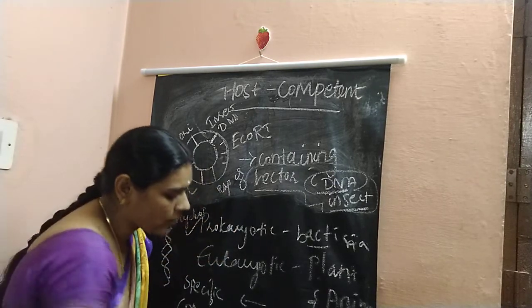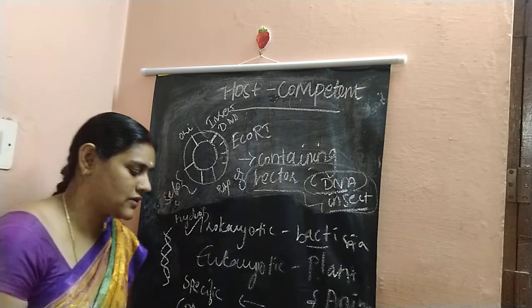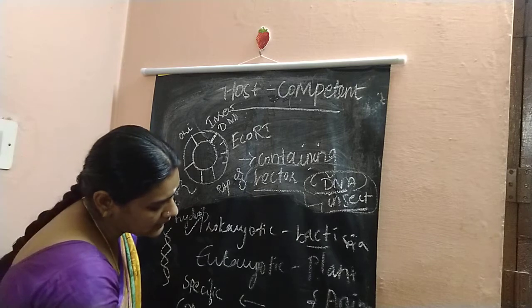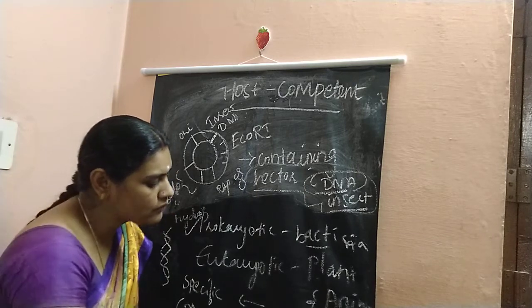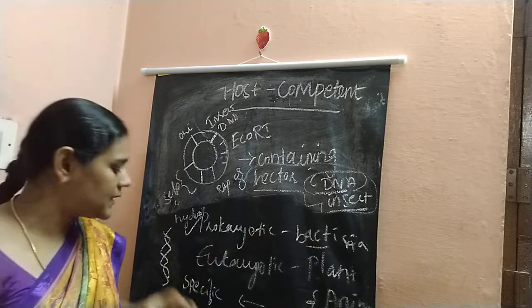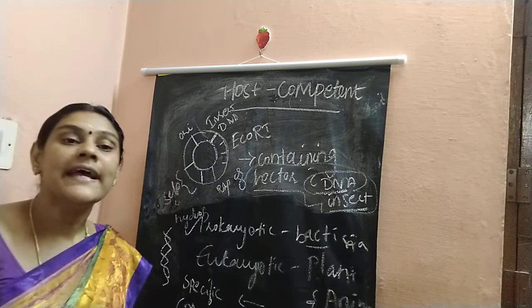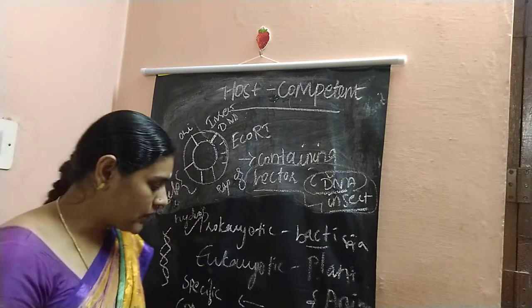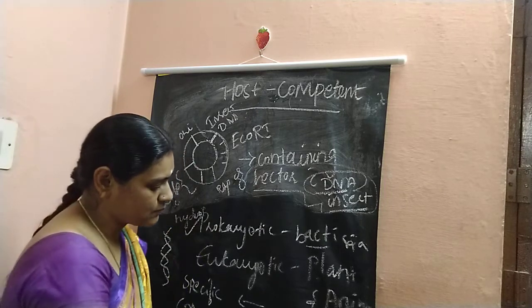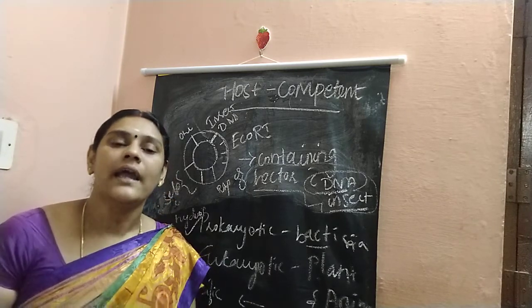So how does it cross the bacteria or yeast cell? It is already in the competent stage by the chemical treatment with a specific concentration of divalent cations, so the bacteria or yeast becomes competent to take up anything inside.